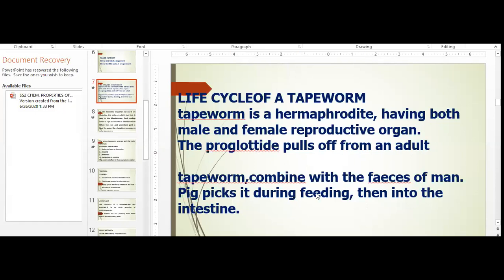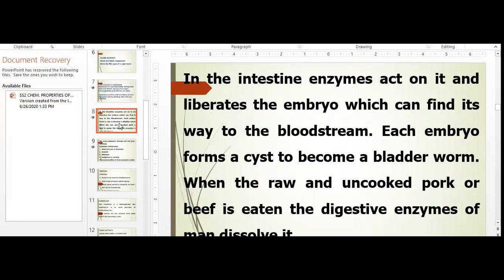The pig picks it up during feeding. When pigs are feeding, the pig can pick up contaminated grass, maybe contaminated with these matured proglottides. Then it moves straight into the intestine of the pig. In the intestine, enzymes act on it and liberate the embryo, which can find its way into the bloodstream. Now, each embryo forms a cyst to become a bladder worm.